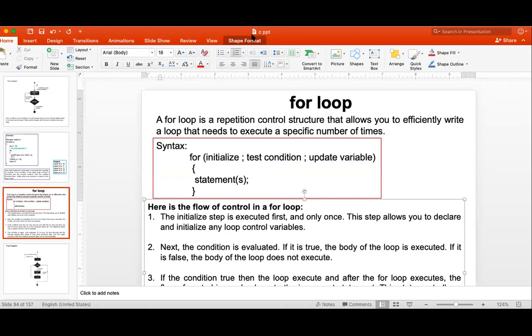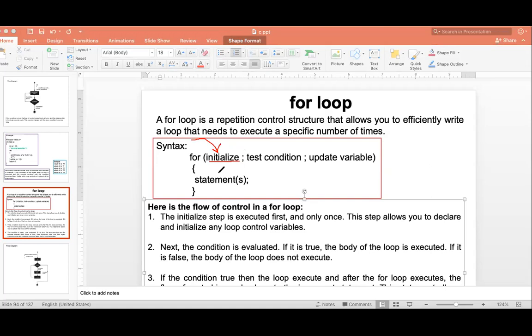When the for loop gets started, what happens? The first statement executed from the for loop is the initialization. Initialization will be executed only once, and at the start only.